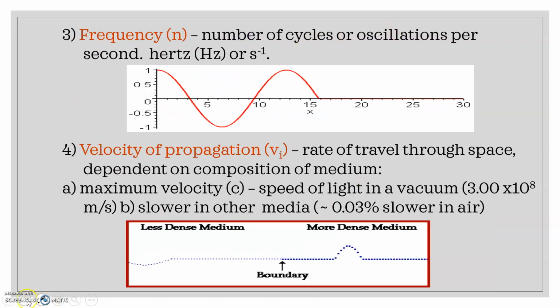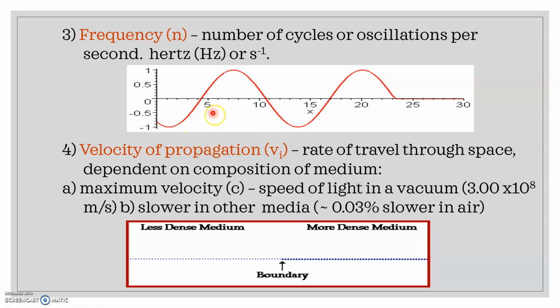Third is frequency. The number of wavelengths in a given unit from a given point is known as frequency. It is denoted by n, or it can be expressed in cycles per second or hertz. That means the number of cycles or oscillations per second, that is hertz, and 1 hertz equals 1 cycle per second, that is second inverse.